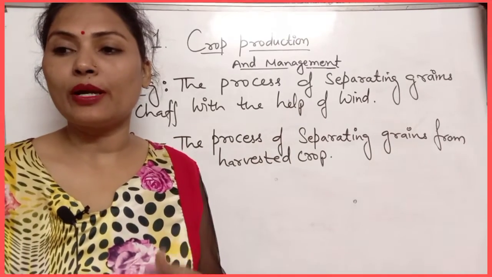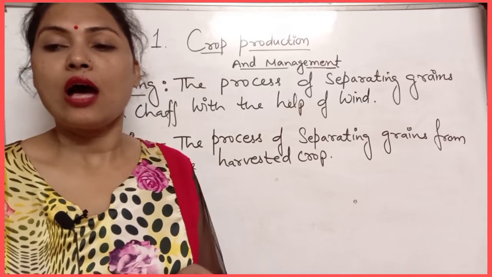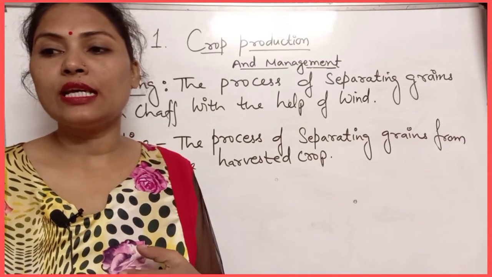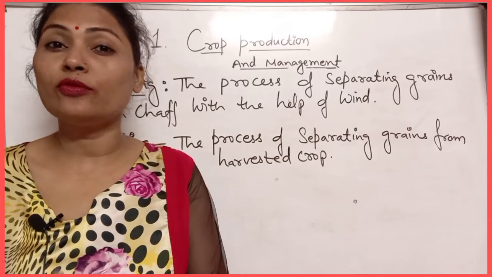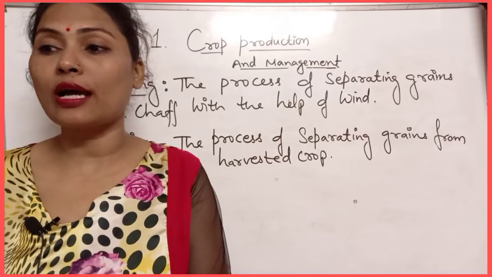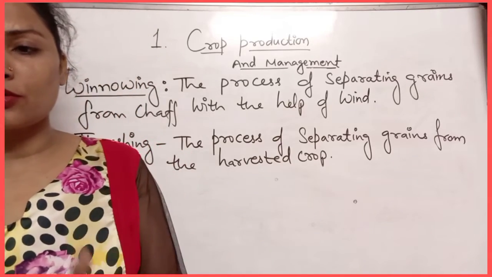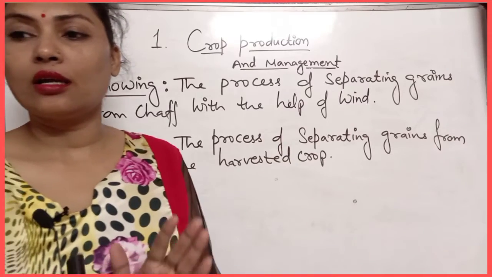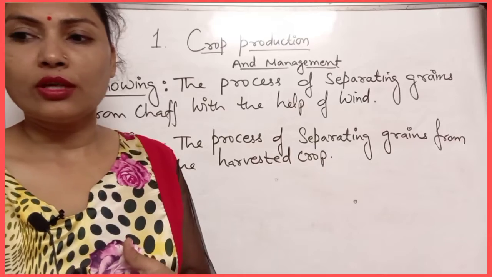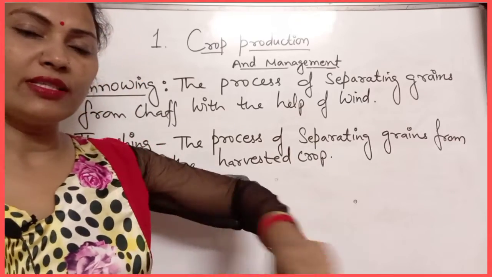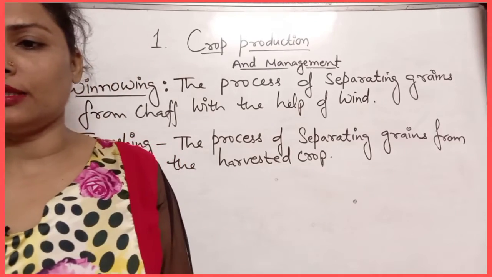Then how will we prepare the soil? It will require the plowing and leveling of the soil. After that the sowing of the seeds may be done. When we sow the seeds with the help of hand, that is known as broadcasting. So what is broadcasting? Sowing of seeds by hand. We will scatter the seeds with the help of hand, so that is known as broadcasting.